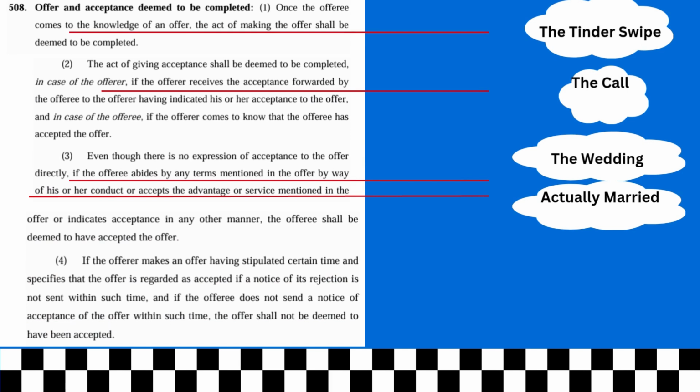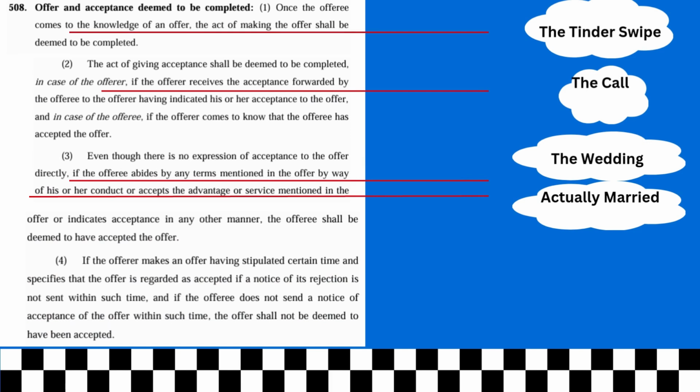So section 1 says, once the offeree comes to the knowledge of an offer, the act of making the offer shall be deemed to be completed. Tinder swipe. तपाईले Tinder swipe गर्दा you saw them, please marry my daughter, I will give you $1,000. That means you came to know about the offer. You came to know about the offer and now the act of making the offer is completed.